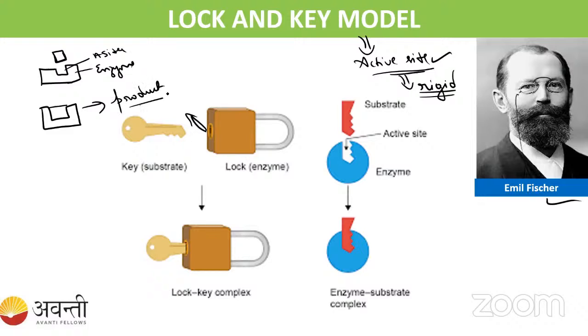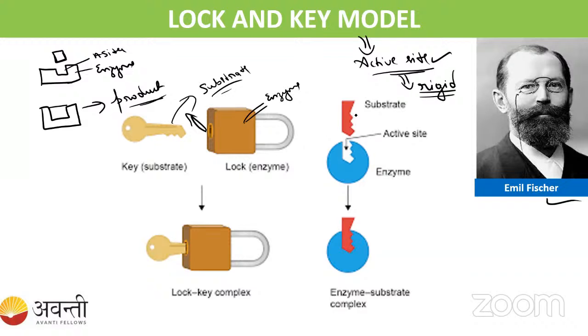Right? So this is what they have told in the lock and key model. So for the particular lock, the lock here is the enzyme, there will be a particular substrate. Whenever the substrate comes and binds to the enzyme, the enzyme substrate complex is going to be formed, then it is going to form the product, right?